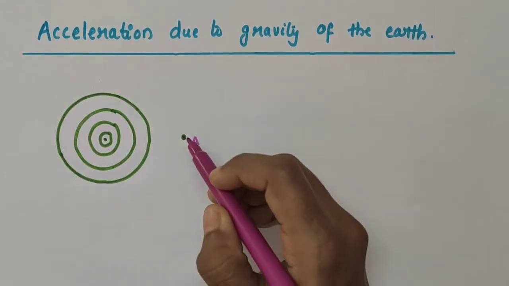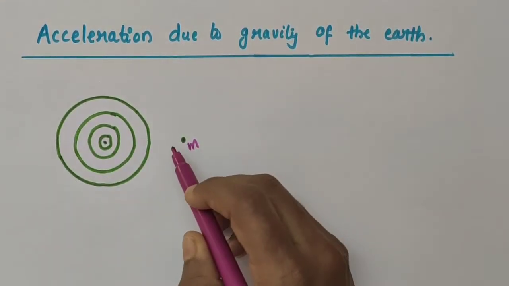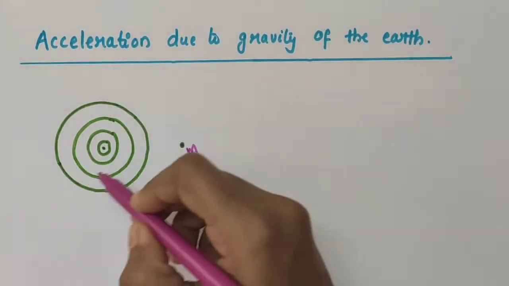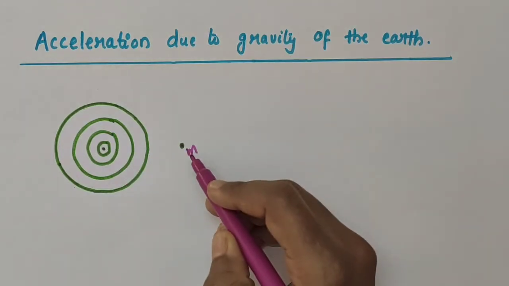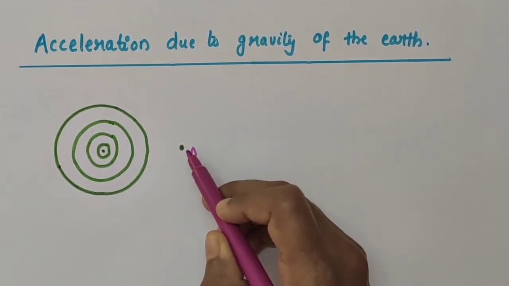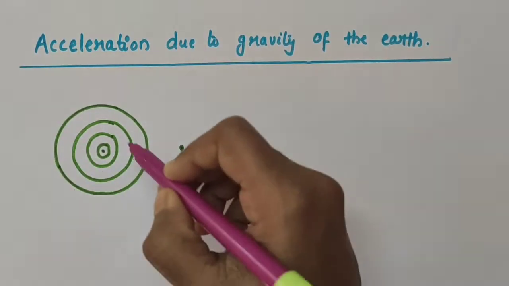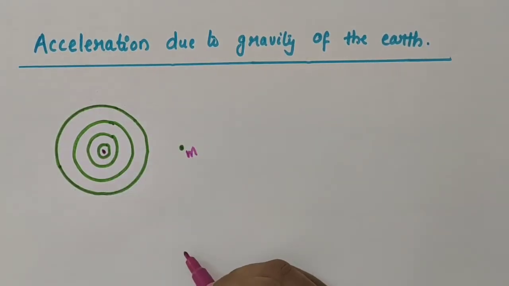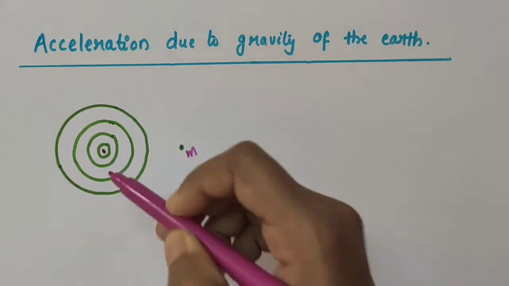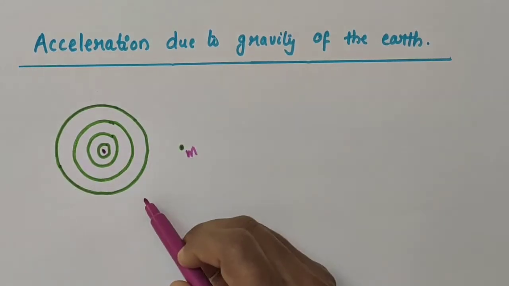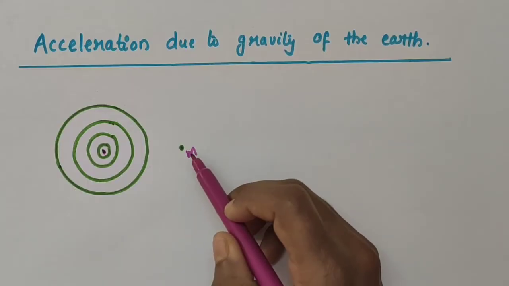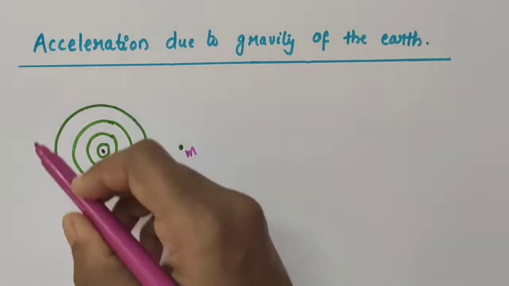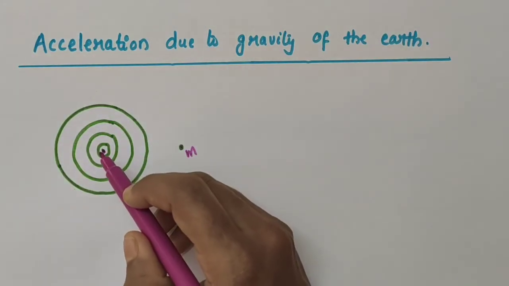When we consider a point mass outside the earth, that point mass is outside all these shells. So, all these shells exert a gravitational force at the point outside, just as if the masses of all the shells are concentrated at their common center, that is somewhere here. The total mass of all the shells is equal to what? It is equal to the mass of the earth, no? So, at a point outside the earth, the gravitational force is just as if the entire mass of the earth is concentrated at its center.